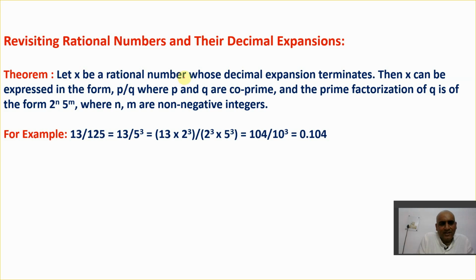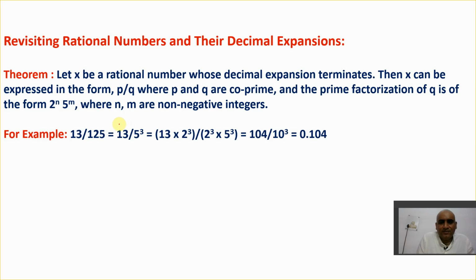Let x be a rational number whose decimal expansion terminates. Then x can be expressed in the form p by q, where p and q are co-prime and the prime factorization of q is of the form 2 raised to power n 5 raised to power m, where n and m are non-negative integers. Now, what do you mean by it?